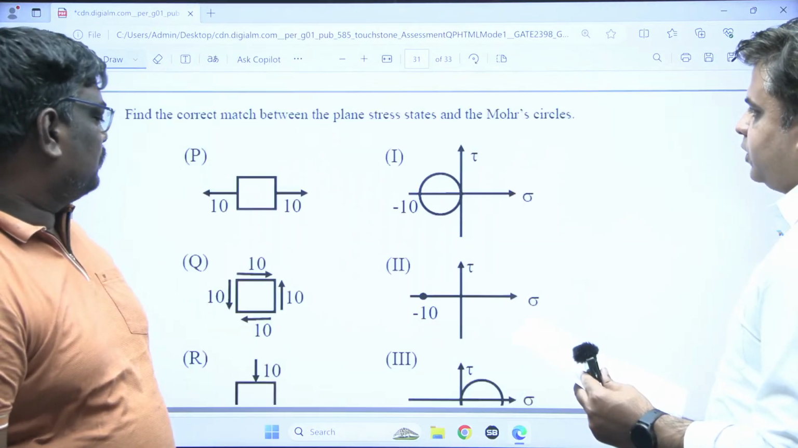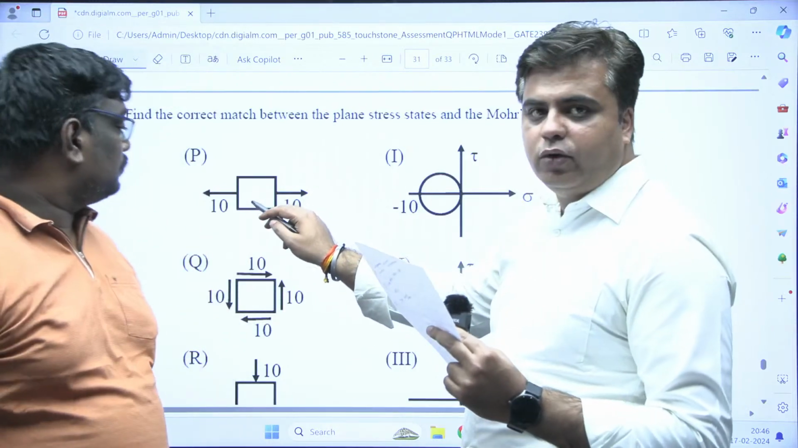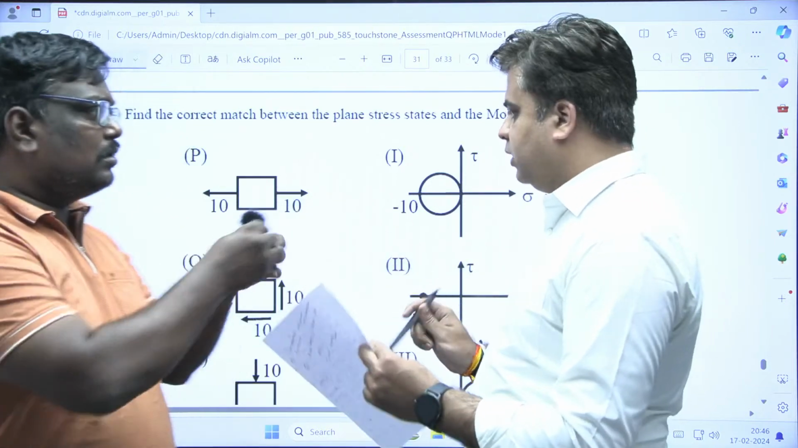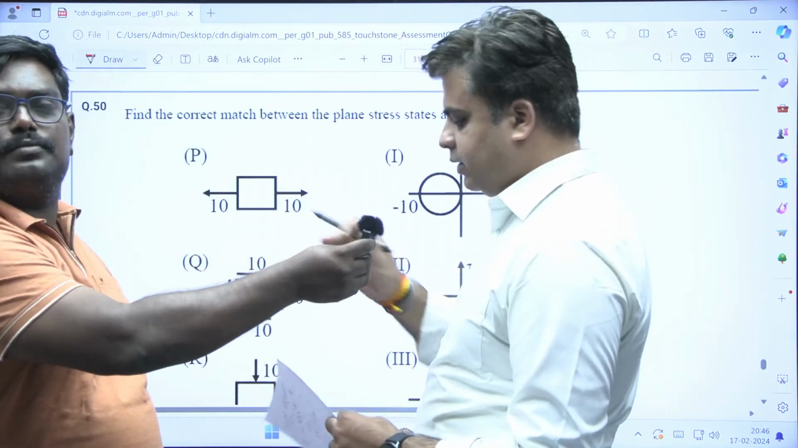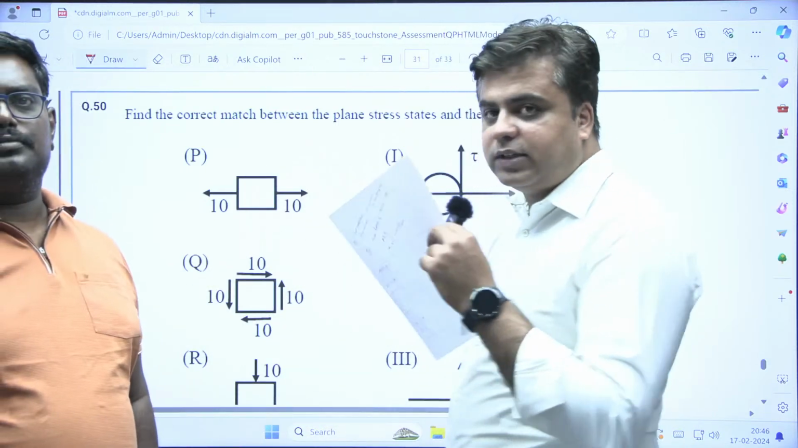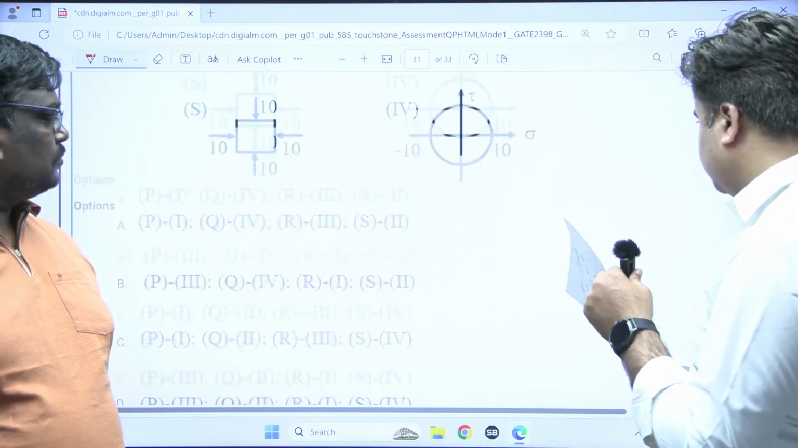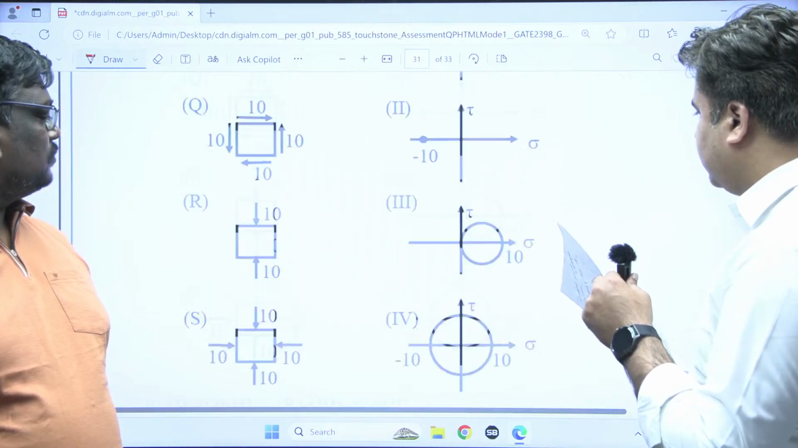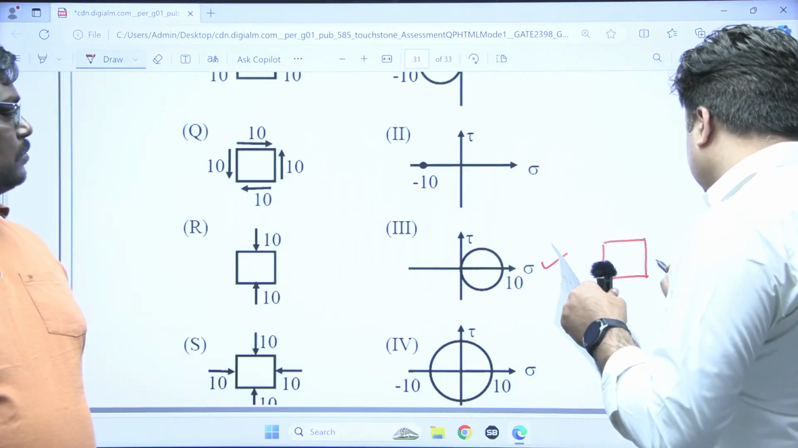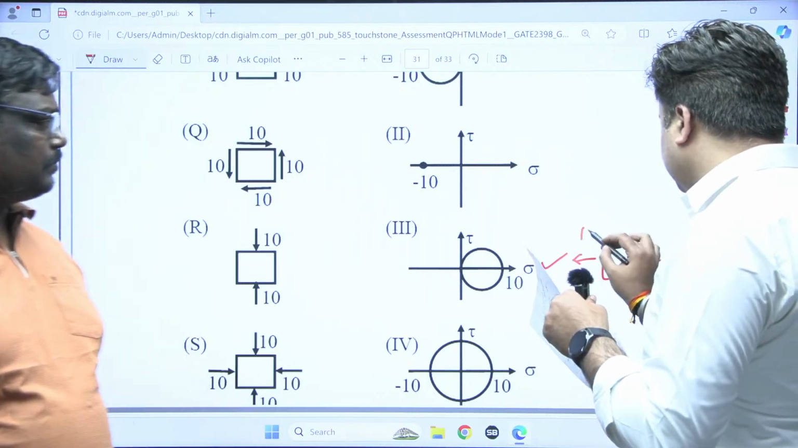This is a question from strength of material on Mohr's circle. So first of all, my dear students, if the state of stress is given to you like this, the major principal stress is tensile in nature. The major principal stress is 10 and the minor principal stress is 0. So if you draw the Mohr circle for this state of stress, it will come out like this. So option C, this one. This is the Mohr circle for the state of stress. For tensile nature, this is the state of stress.